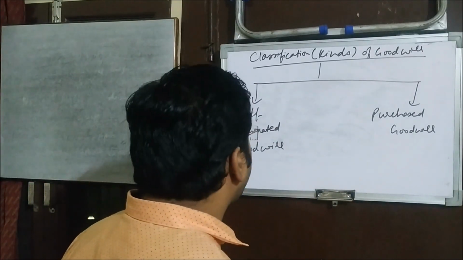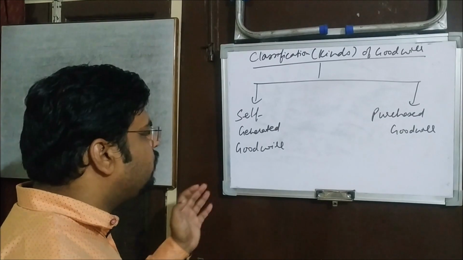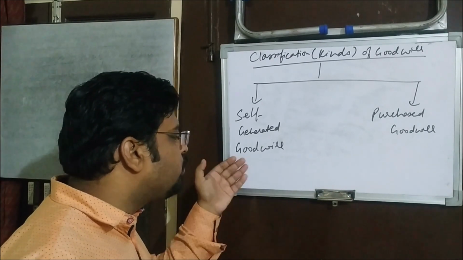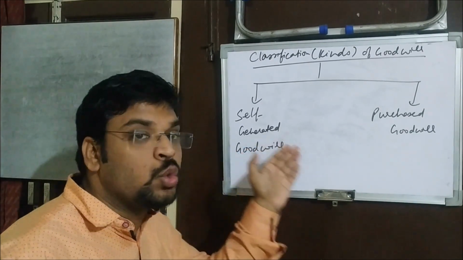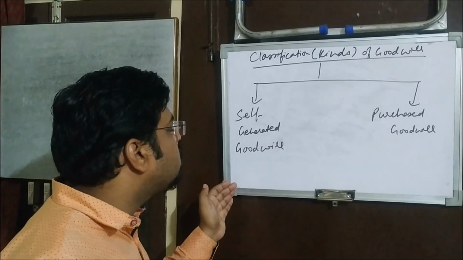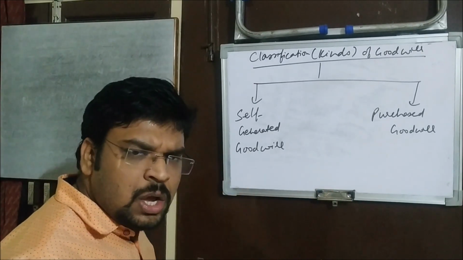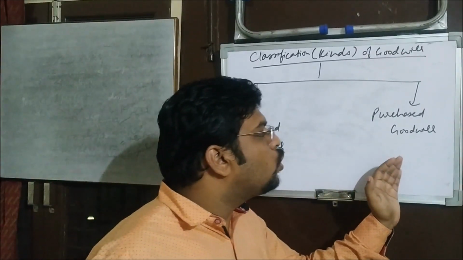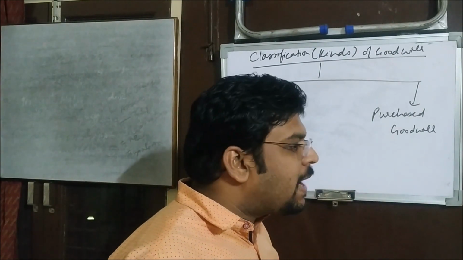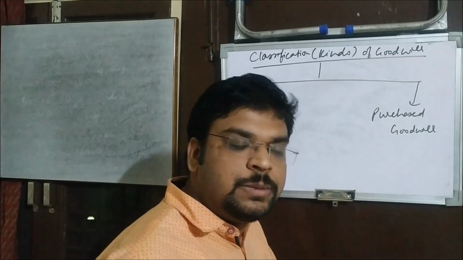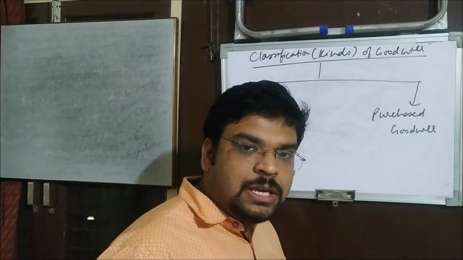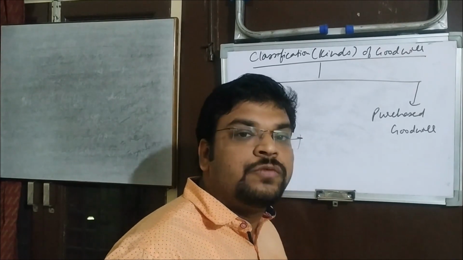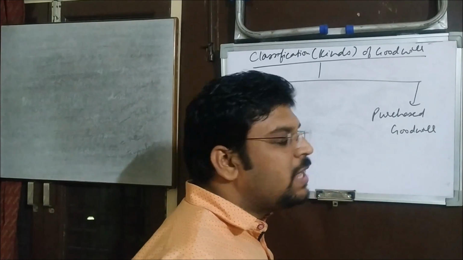Let me tell you something more about it. Self-generated goodwill is developed in business internally. No consideration in cash or in any kind is paid for that unless the business is sold. The estimation of the goodwill can be done on the basis of subjective assessment in both cases. Purchased goodwill is the amount which is paid by the purchaser of the business. Whenever any person is willing to purchase any business, if he is paying some additional amount in excess of the net tangible assets, that amount is known as purchased goodwill.